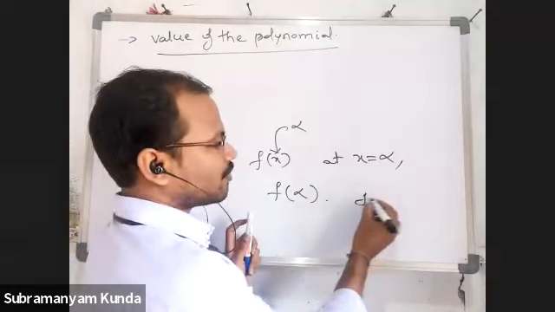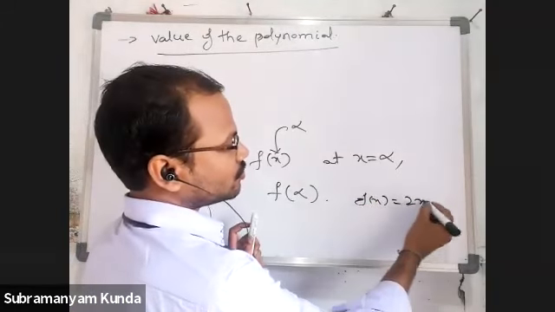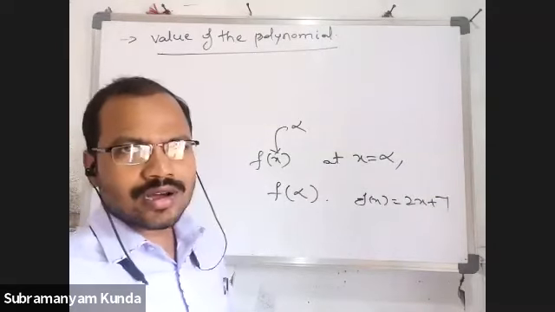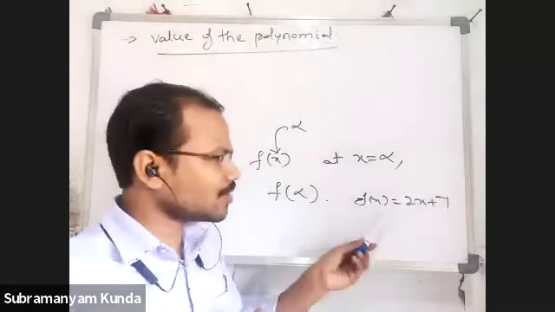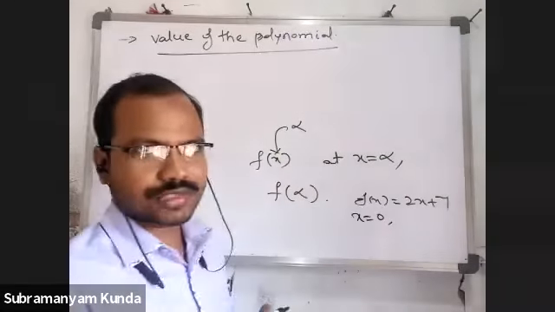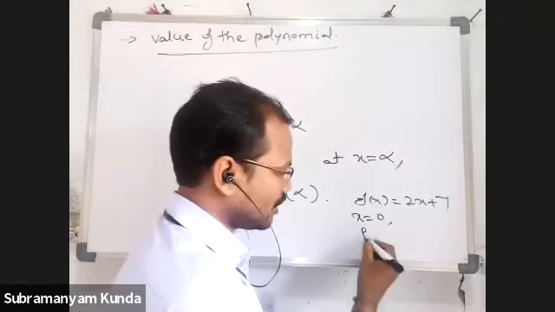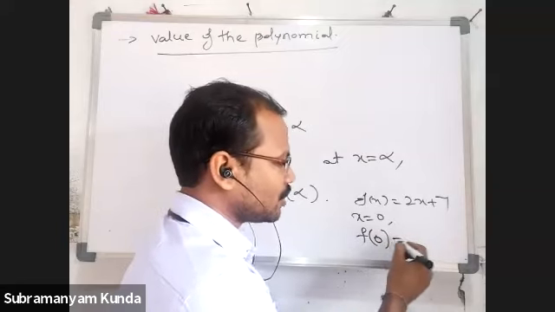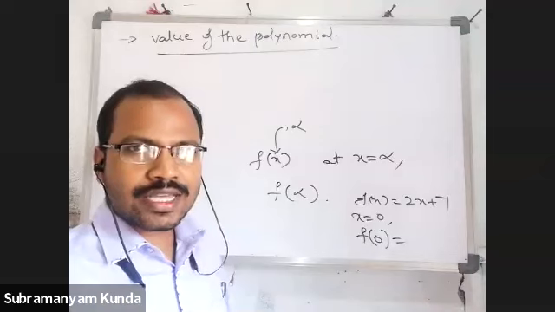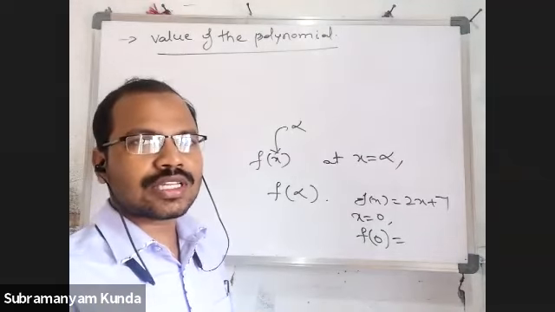Example, f of x is equal to 2x plus 7. It is a linear polynomial. Now I want to find out the value of the polynomial f of x at x is equal to 0. It is denoted by f of 0. So we have to substitute x equal to 0 in the given polynomial.